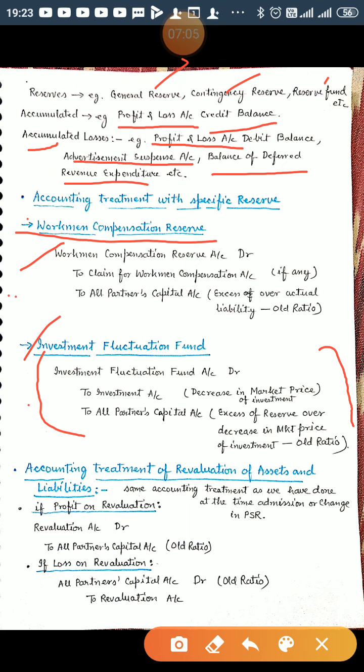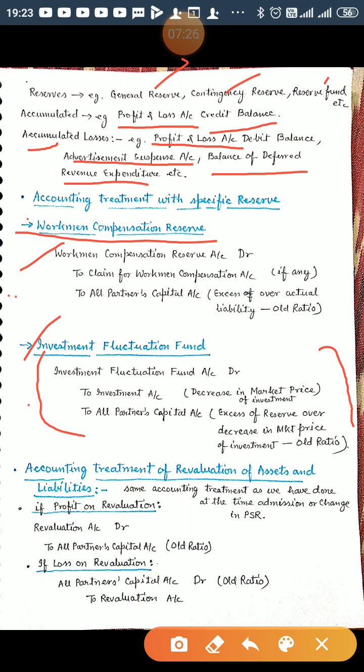It is the same process as we studied at the stage of change in profit sharing ratio as well as admission. The profit or loss on revaluation will be shared by all the partners including the deceased or retiring partner in their old ratio.